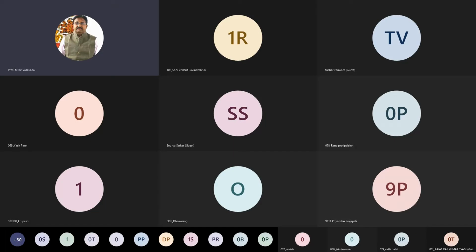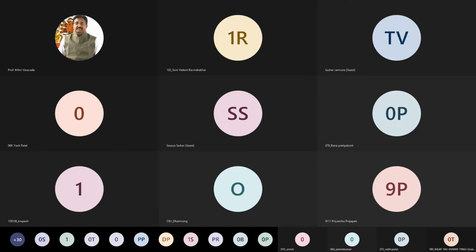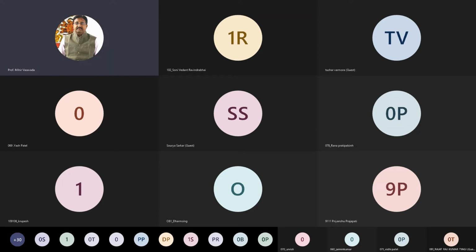I will keep discussion time for a few minutes. If you have any query in this simple loop generator, statically induced EMF, dynamically induced EMF, Faraday's law, Lenz's law, let me know.